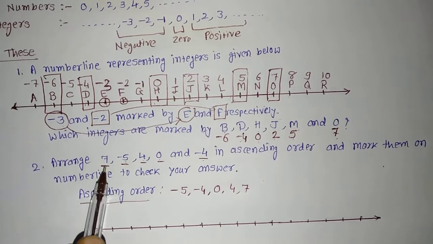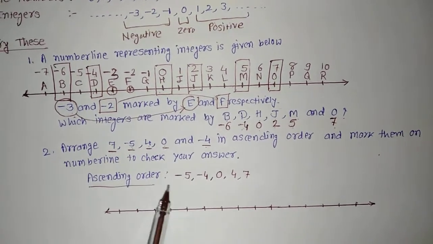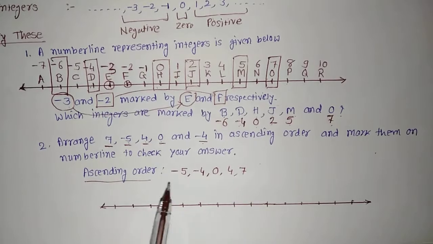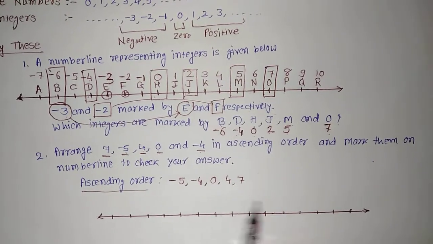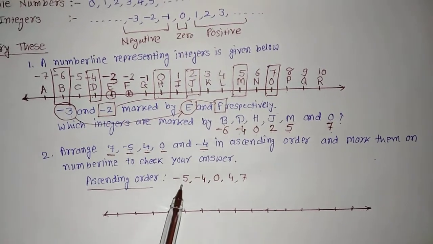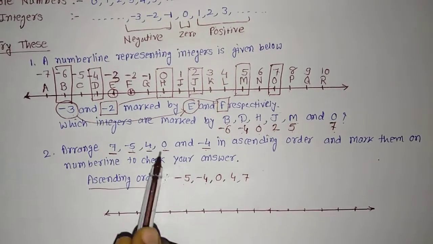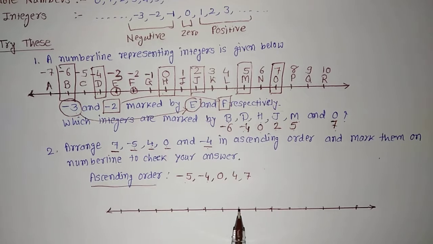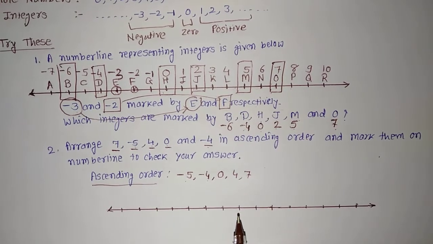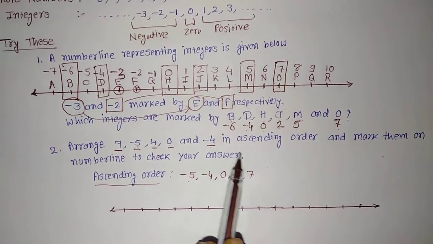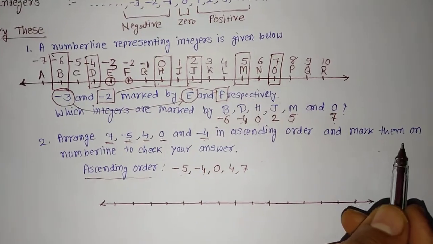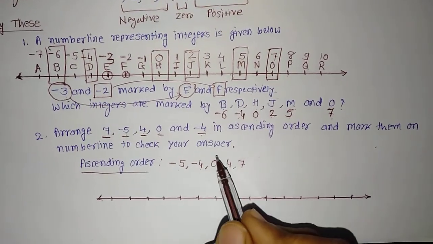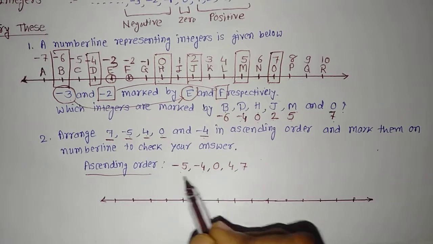So we have arranged all these 5 numbers in ascending order, which means in increasing order. The first, smallest number is minus 5, then minus 4, then 0, then 4 and then 7. Now another thing they told us: arrange these numbers in ascending order and mark them on the number line to check your answer, to see whether what we did is correct or not.